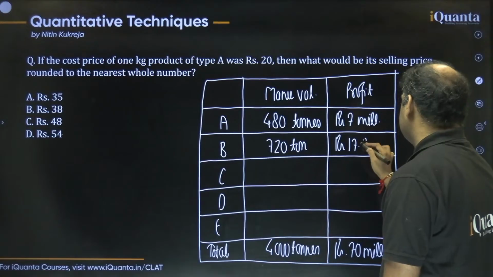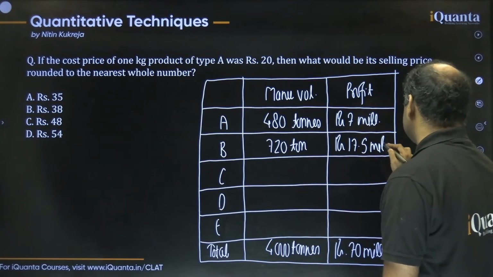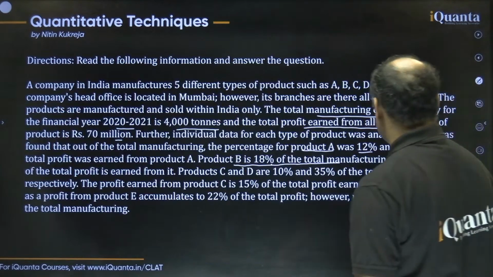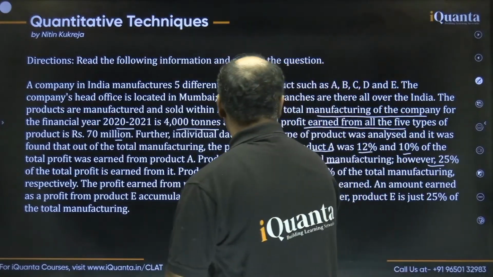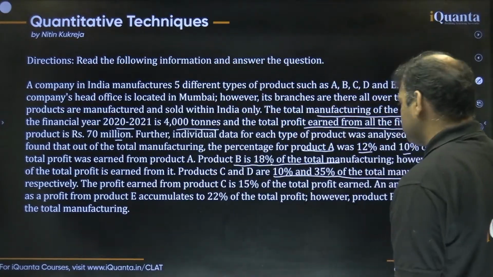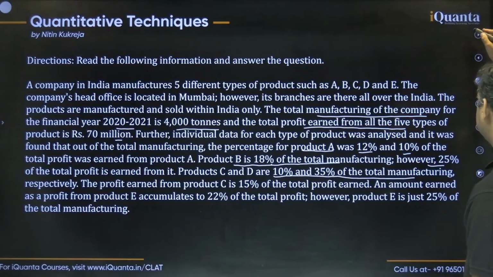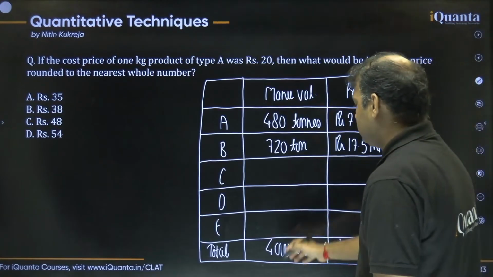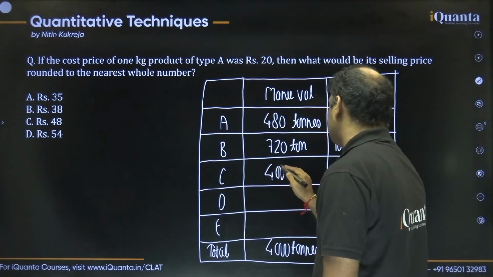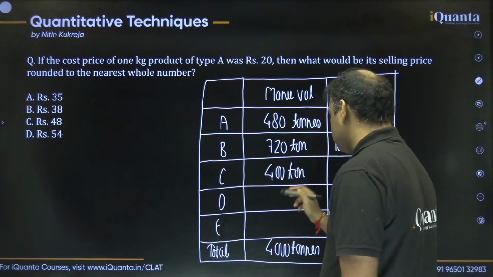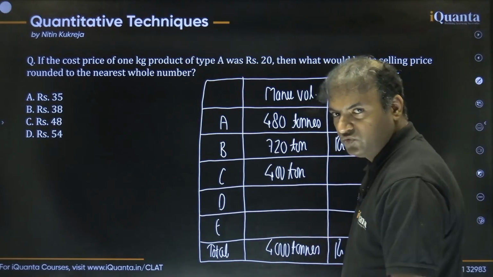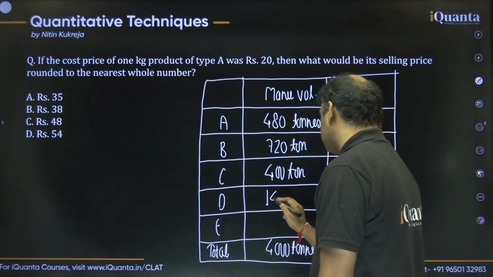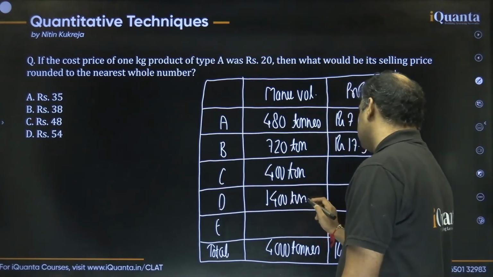Okay, so we can say 70.5 millions. For product C, product C and D have 10 and 35% of the total manufacturing. Let's write it first. 10% of 4,000 is obviously 400, and then 35% of this should be how much? We can say 1200 plus 200 is 1400. Okay, this is what you can say.